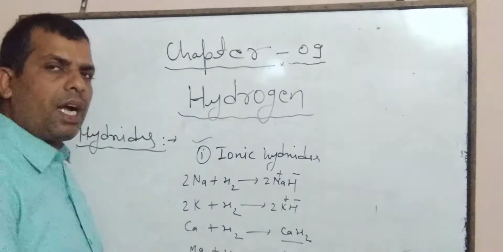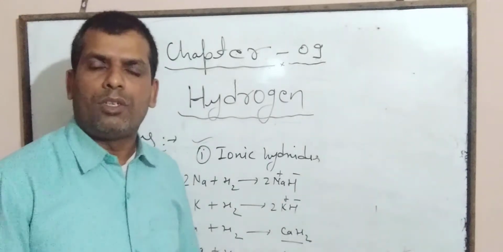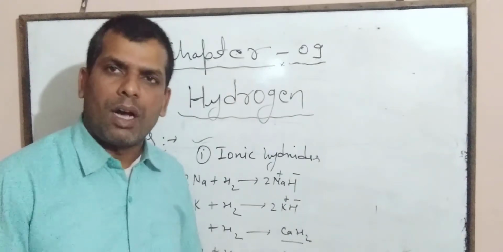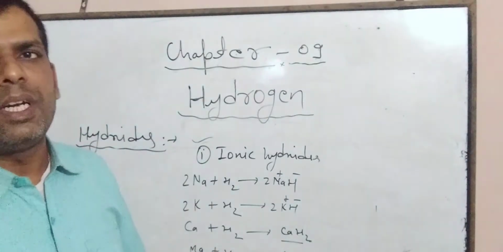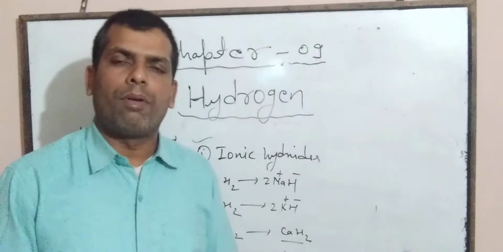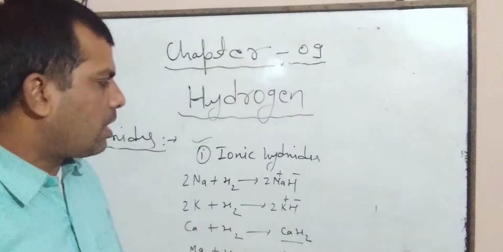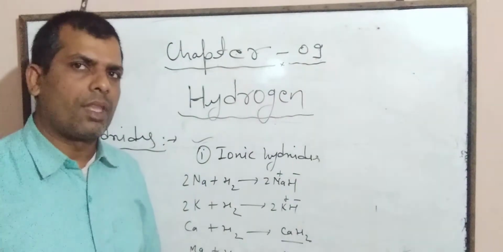These hydrides have high melting and boiling points due to the presence of ionic bond. These hydrides are bad conductors of heat and electricity in solid state, but in molten state, these compounds behave like good conductors of heat and electricity.